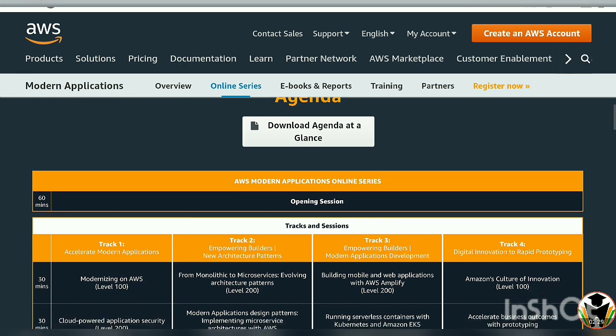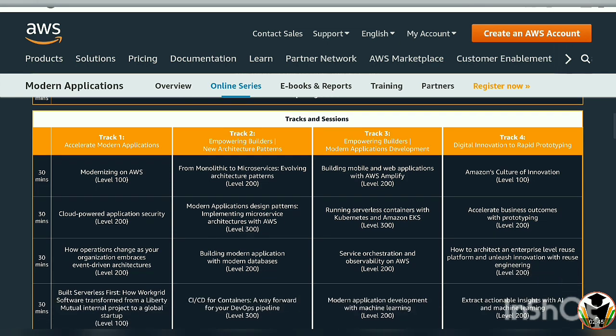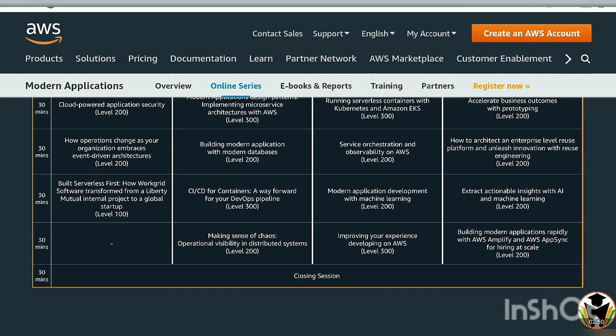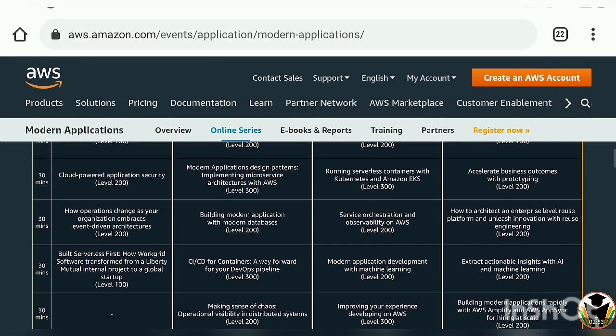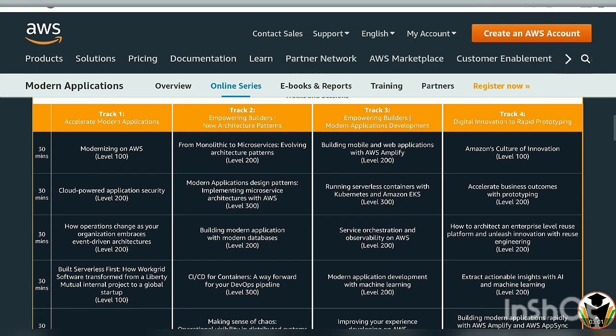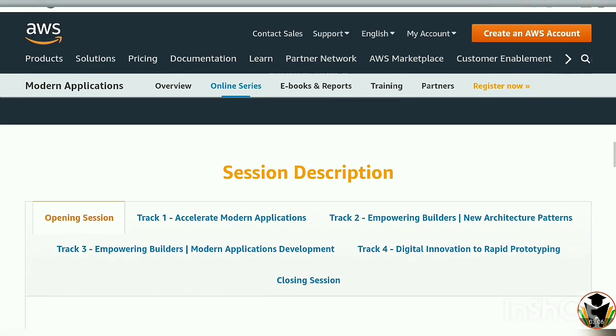What is the agenda? You can download it from here. Also there are downloadable books and e-materials that you can read from there, and after that you can attend the session. You can see on your screen that there are a total of 4 courses, meaning 4 tracks, and the topics which you are going to study in these tracks are mentioned. So you can get brief knowledge from here about what you are going to learn in the upcoming sessions.